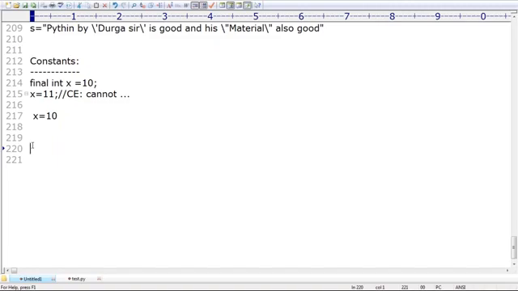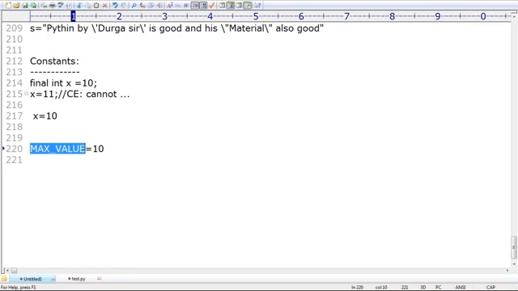Please don't change this value. If you want, you can write everything in uppercase. You are requesting, boss, don't change. But is it possible to change or not? Remember that even when you take a constant, my intention is that this value is final. My intention is that this value is constant. Please, no other person should change it. That is the meaning of that.